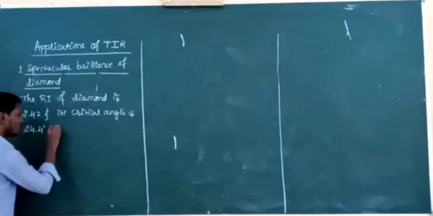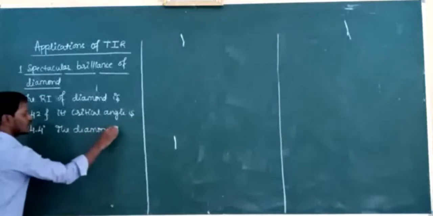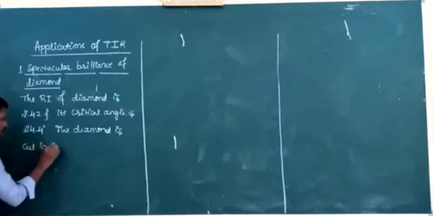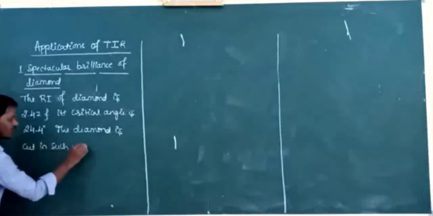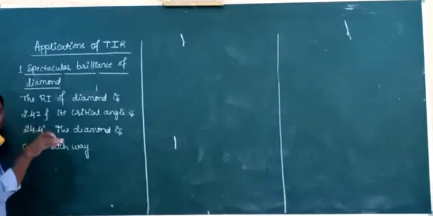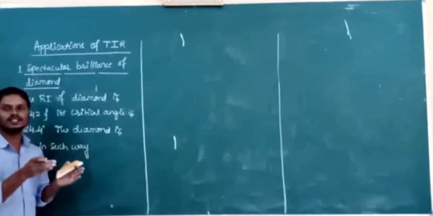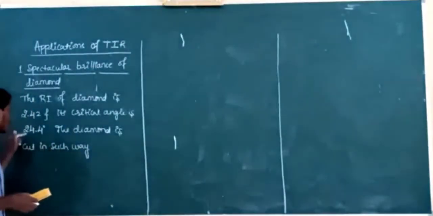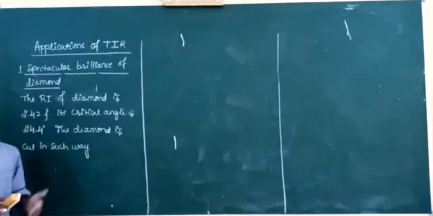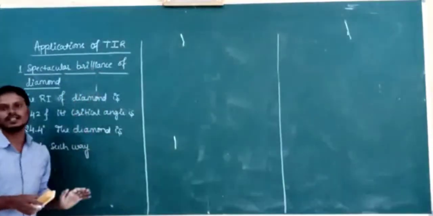The diamond is cut in such a way that it has a particular shape. As the light falls on it, the light undergoes multiple total internal reflections. Why? Because however the light falls on the diamond, the angle of incidence is greater than 24.4 degrees for the diamond. Then the light undergoes multiple total internal reflections. This causes the diamond to sparkle brilliantly.